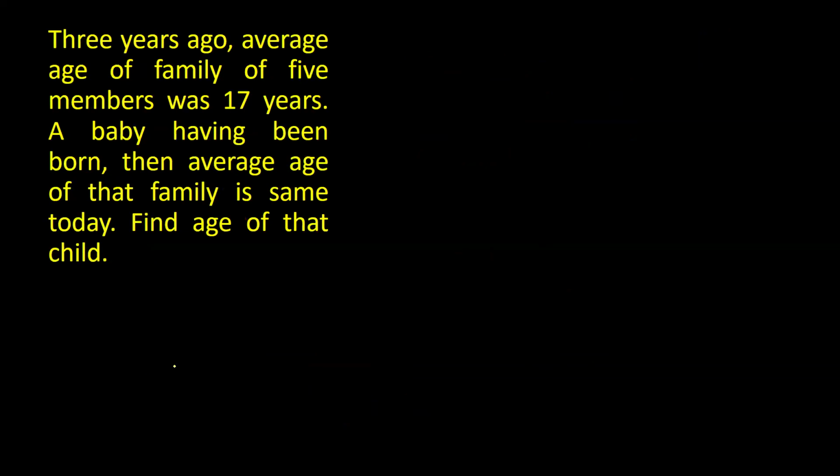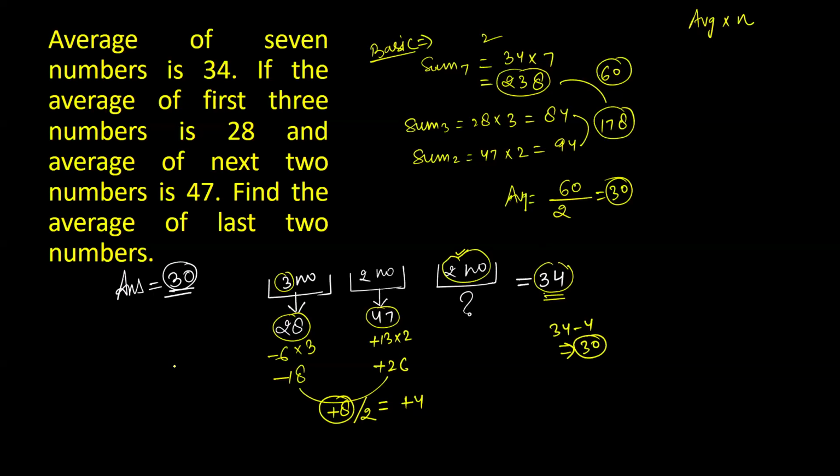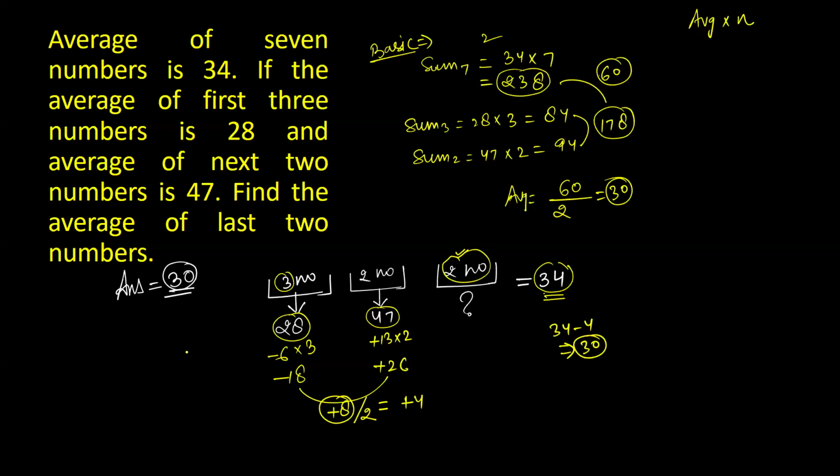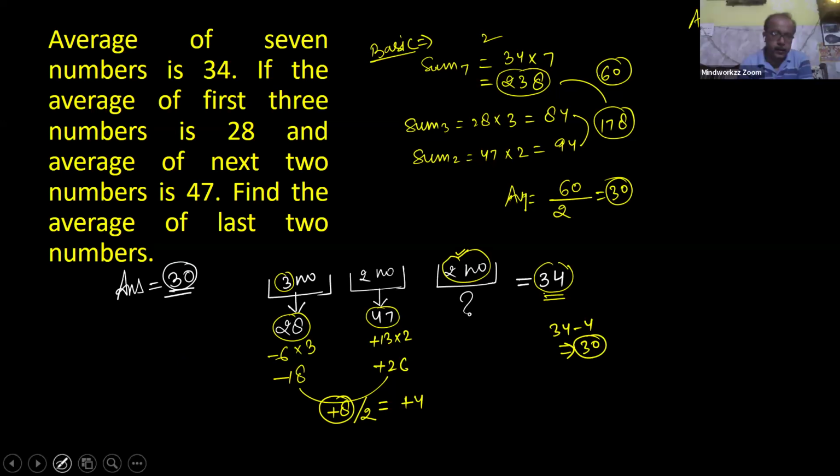So when the numbers are different, do we have to divide by the number which is ours? Numbers are different, like the first three and the next two. When the question says these two numbers are different, then we have to... tell me your figure.